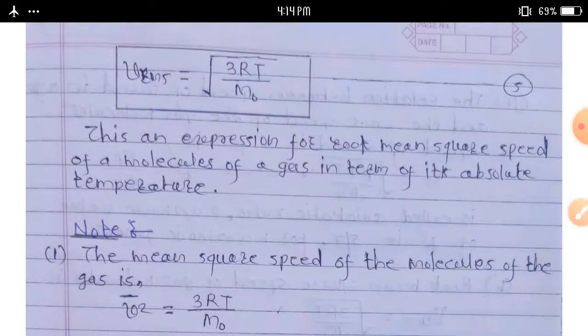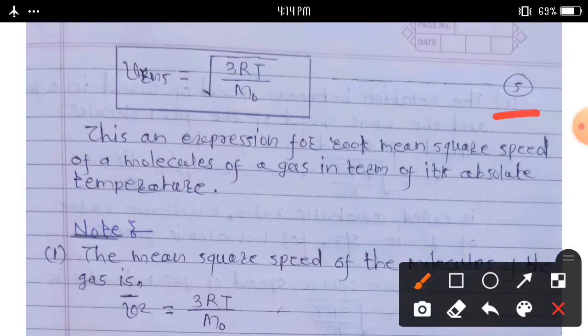Then we can write V_RMS, root mean square velocity, becomes square root of thrice RT upon M0. Consider equation 5. This is an expression for root mean square speed of a molecule of a gas in terms of absolute temperature. The question asked on this topic is: derive an expression for root mean square speed of a molecule of a gas in terms of its absolute temperature.